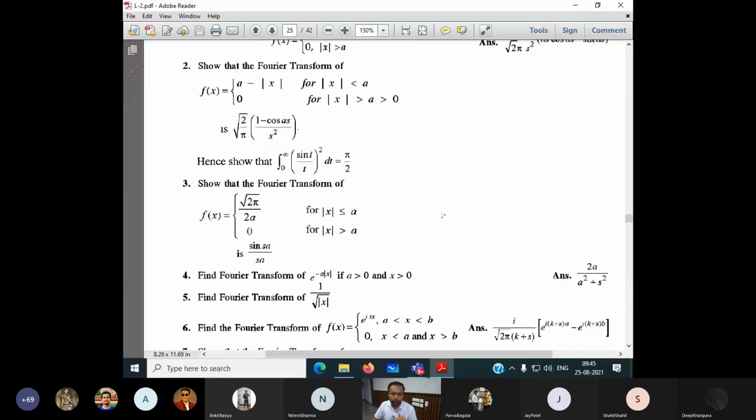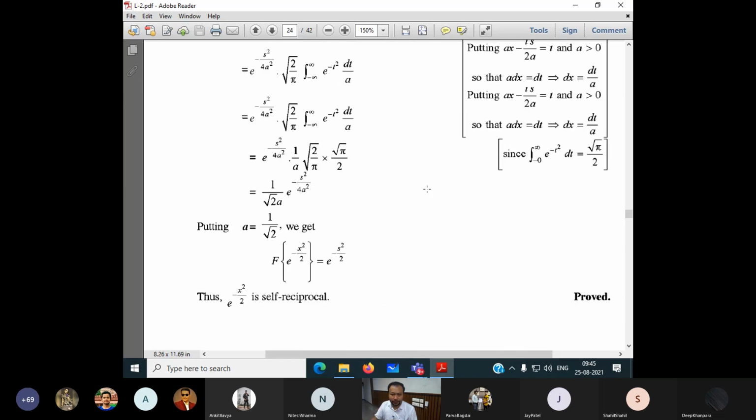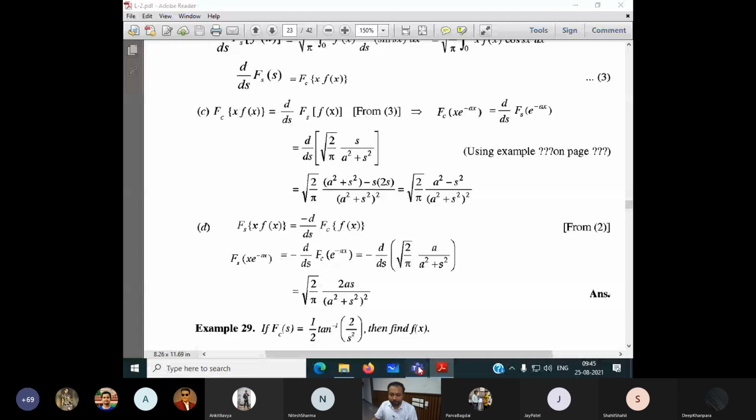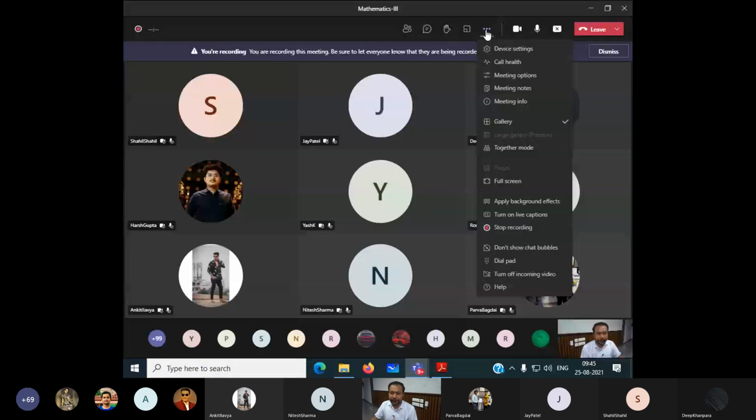After that, if time permits, we'll find out the Fourier transform of derivative and Fourier transform of partial derivative. We can complete it. Then once we're ready with those properties, we can go for the solution of partial differential equations. Okay. So what you can do is that you please